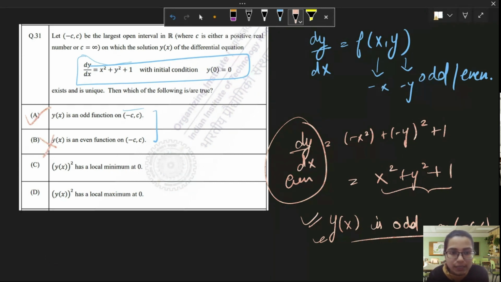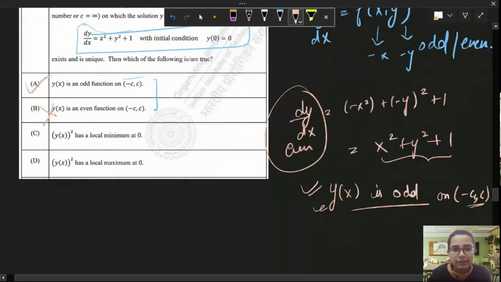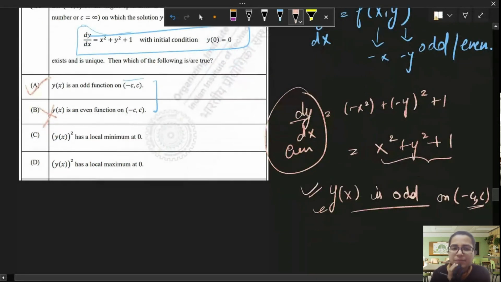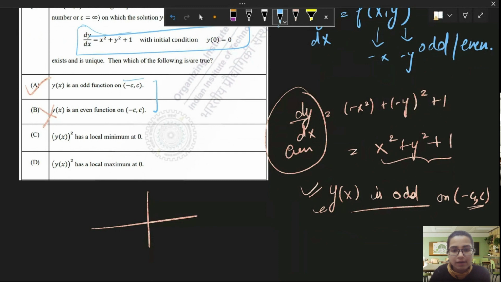So what about y square having local minima or not at x equal to 0? Okay, let's try to analyze this. How do we do it? I mean, y is an odd function. It gives us that y may have a diagram like this. In the opposite quadrant, the odd function has the same symmetry, or it might be something like this. Does it pass through 0, 0? Yes. It passes through 0, 0, so we can have a function like this.